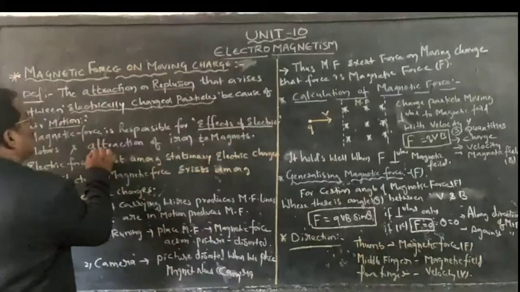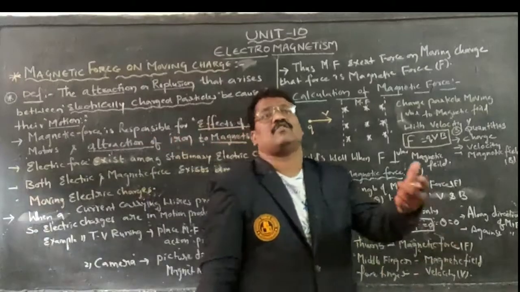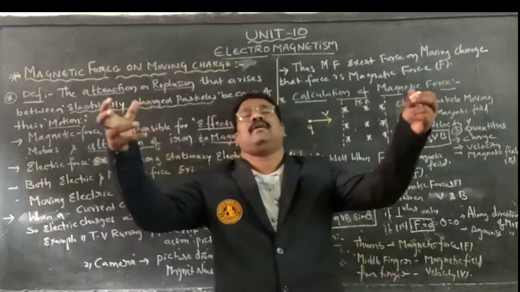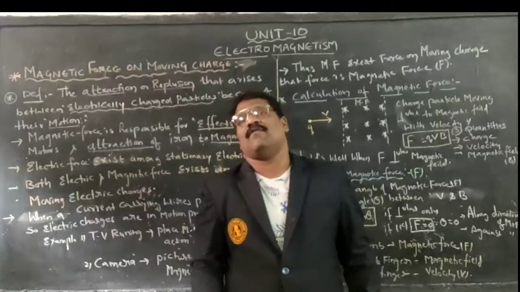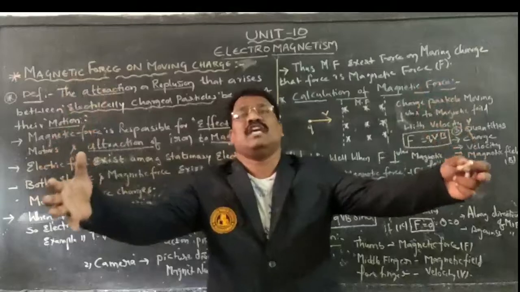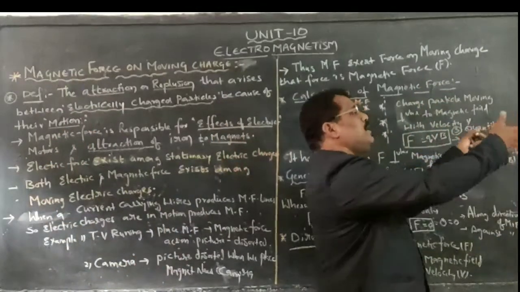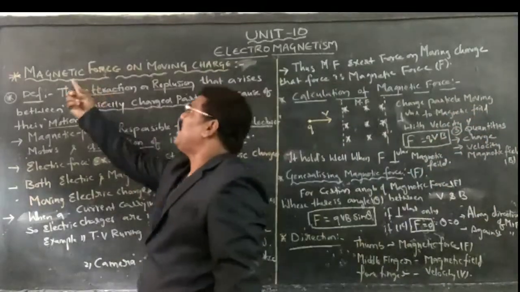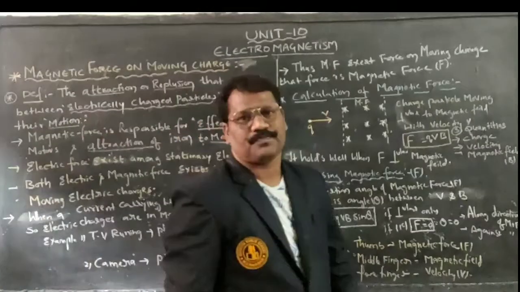Not only that, attraction of iron to a magnet is electromagnetism. Electromagnets are there. As we switch on the key, it attains magnetic property. As it attains magnetic property, huge cranes work based upon magnetism. Huge heavy metallic substances can be easily taken from one place and placed in some other place. That is the major work of magnetic force on moving charged particles.